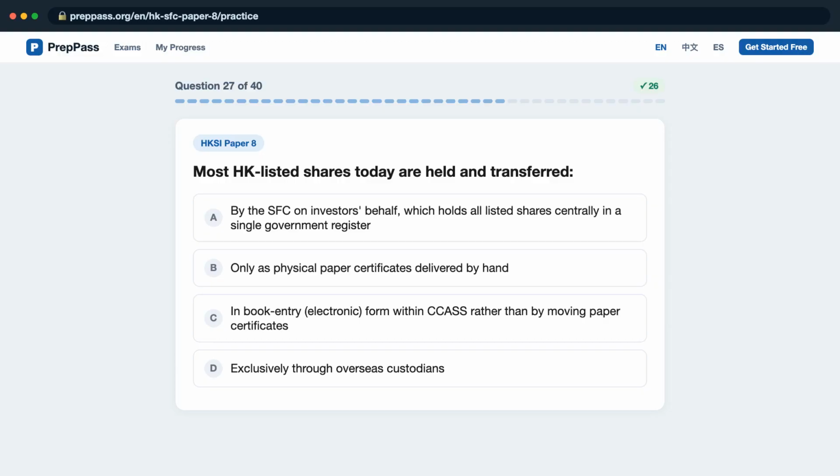Question 27. Most HK-listed shares today are held and transferred, is it A. By the SFC on investors' behalf, which holds all listed shares centrally in a single government register? B. Only as physical paper certificates delivered by hand? C. In book entry, electronic, form within CAS rather than by moving paper certificates? D. Exclusively through overseas custodians?